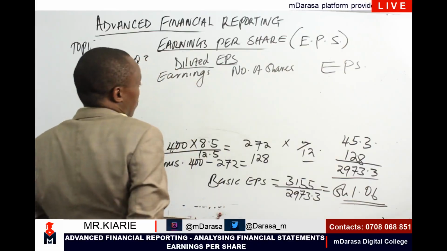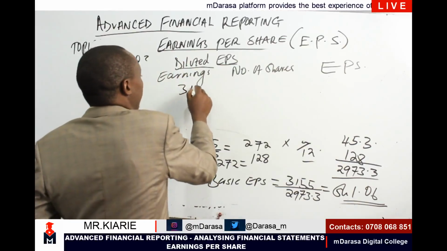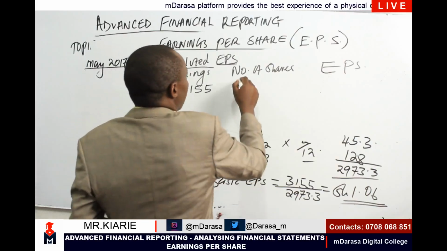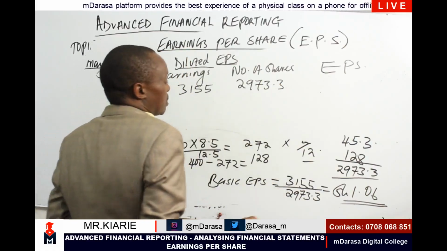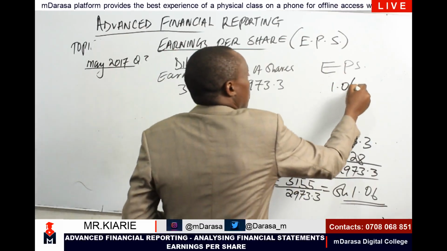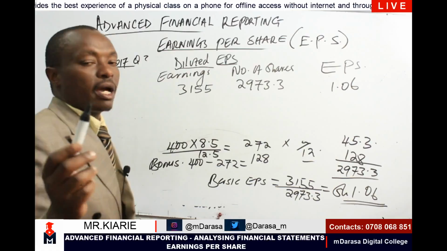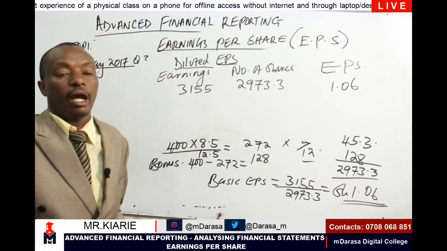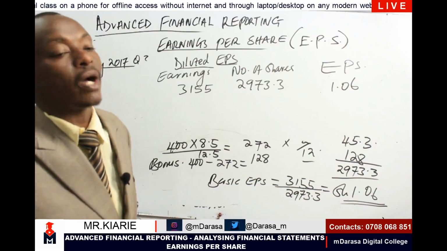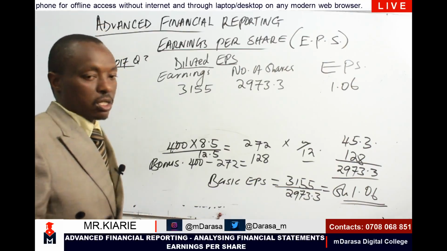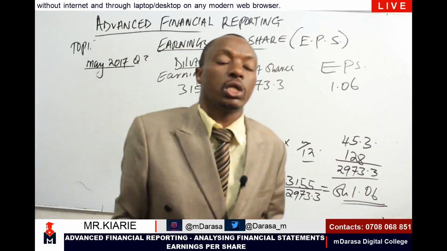I know that when I was computing my basic EPS, I had earnings of 3155, I had 2973 as my one-offs, 0.3, and the resultant EPS was 1.06. That was my resultant EPS. And since in this case I only have one dilutive factor, or rather a potential ordinary share in form of a loan stock, my question is, what would happen to the earnings if the loan stock is converted into ordinary shares?